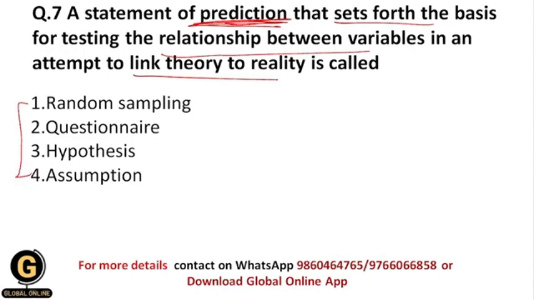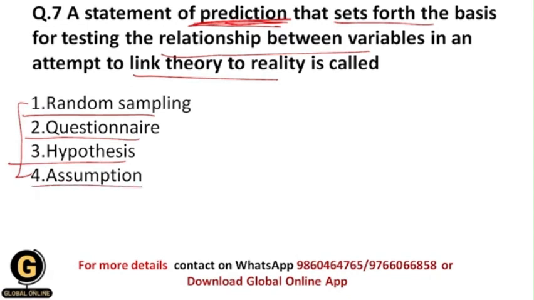This statement gives us a basic idea for testing the relationship between the variables, and we are going to test it because we need to understand the relationship of theory to reality. So this kind of statement of prediction is called what? Whether it is random sampling, questionnaire, hypothesis, or assumption.